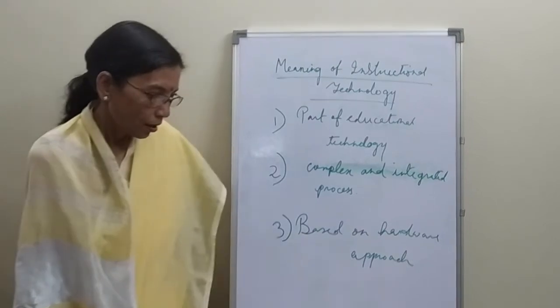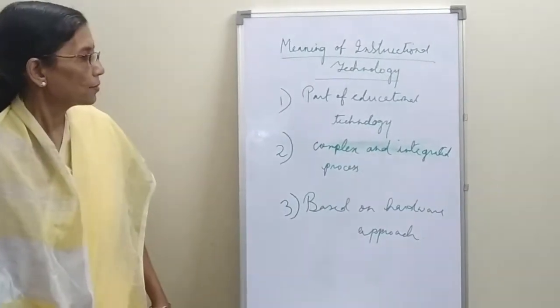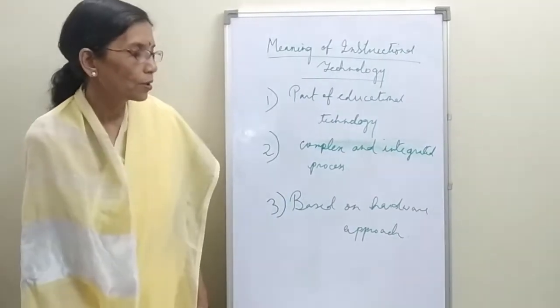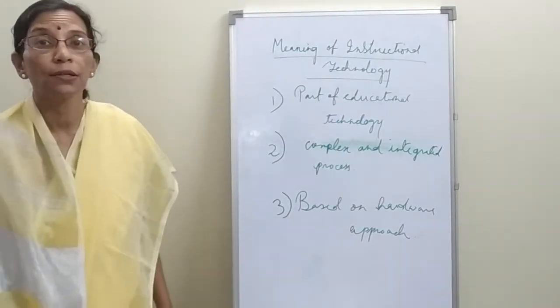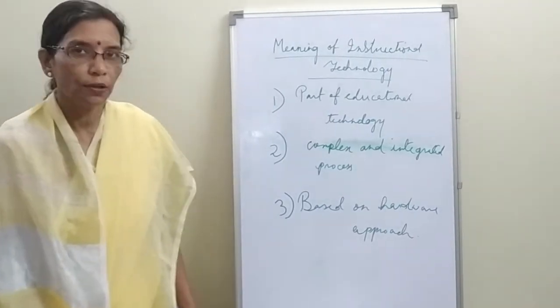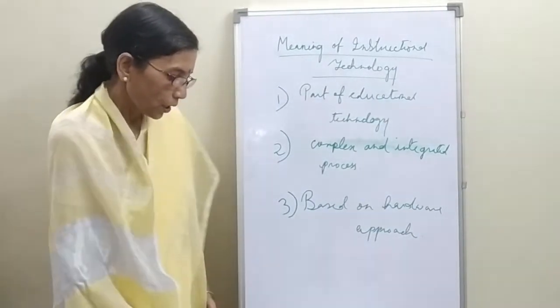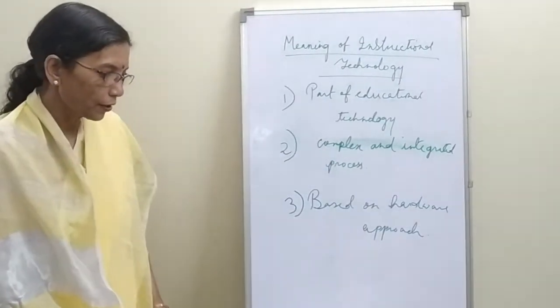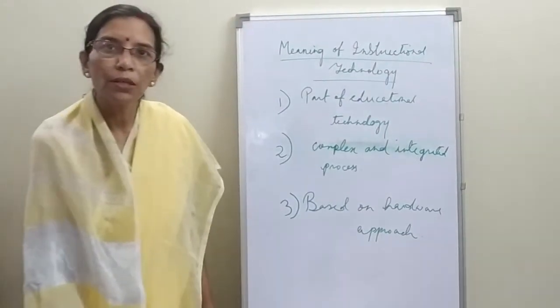Generally, instructional technology tries to plan what type of instruction should be given to the learners and what materials are needed to give instruction to the learners. Therefore, in the teaching learning process, instructional technology is very much essential.